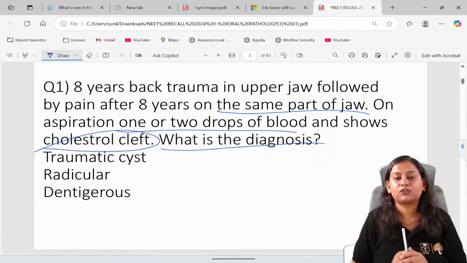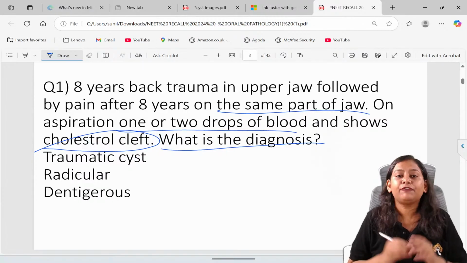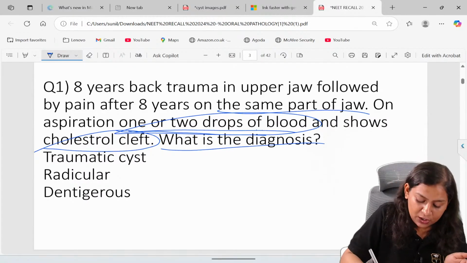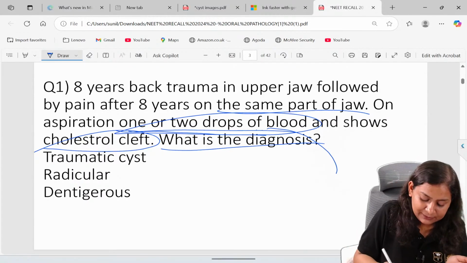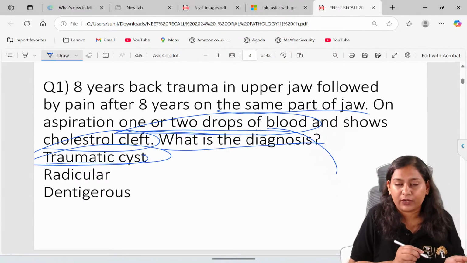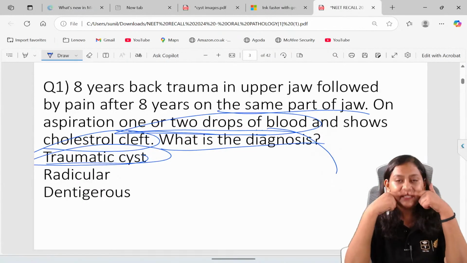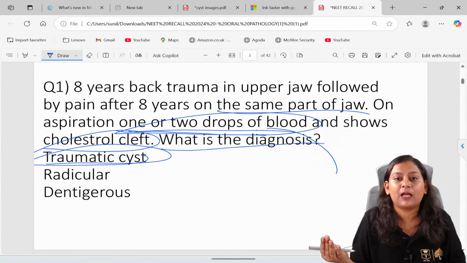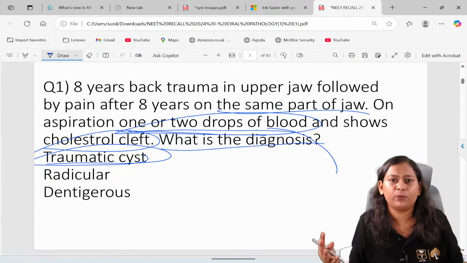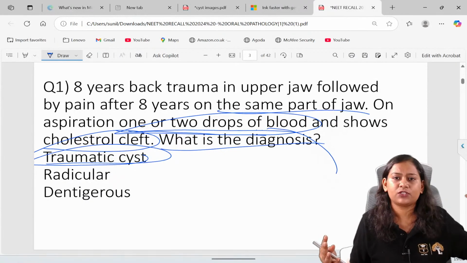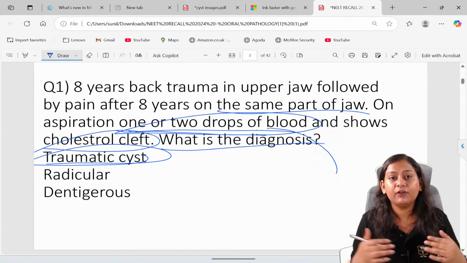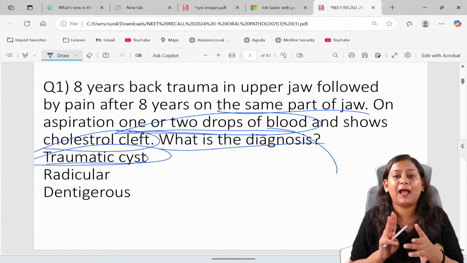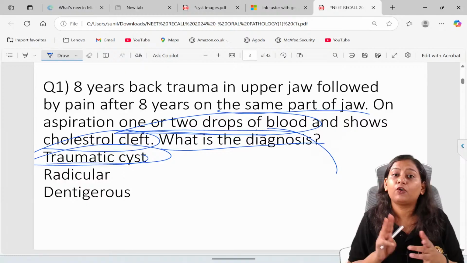What is the diagnosis? This was the exact question, and few students, because there is a presence of 1 or 2 drops of blood, have marked this as traumatic cyst. But it clearly says anterior region, there is trauma, for a long time the patient had nothing, now the patient is coming with pain. That means there is a lot of inflammation which has occurred, and since the tooth was necrosed, non-vital, the answer here is radicular. So 3 questions were back to back from the topic odontogenic cyst.